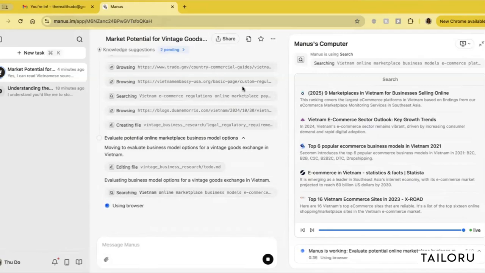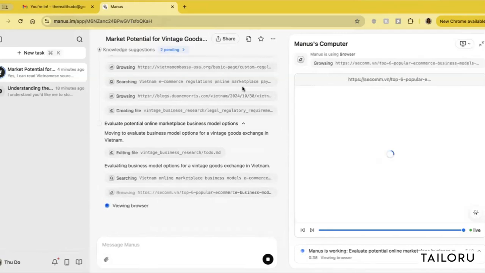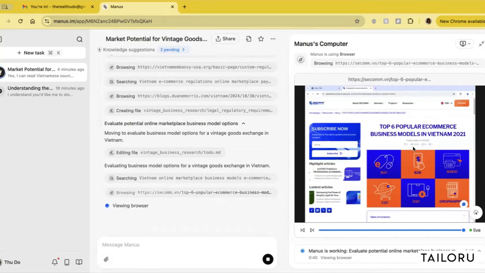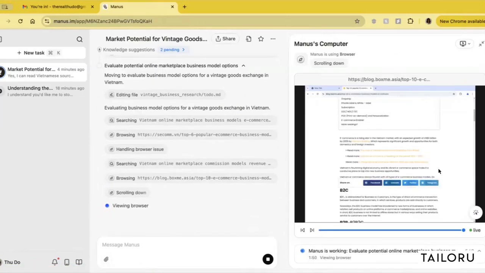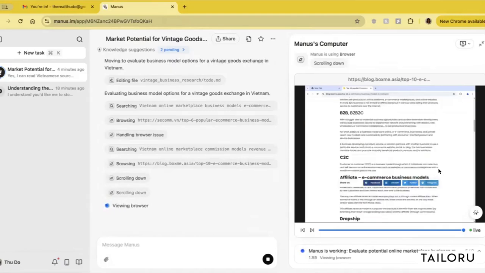So the next step after looking at legal and regulatory is looking at the competitive space. Oh, did you see that? It showed that Manus encountered some error, but that it can resolve errors on its own. So that's cool. Okay. By this time, we are about 10 minutes in working on this research. And yeah, the anticipation for this research report is tremendous, and we'll see what it can do.